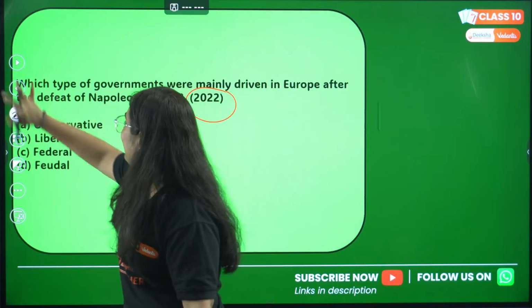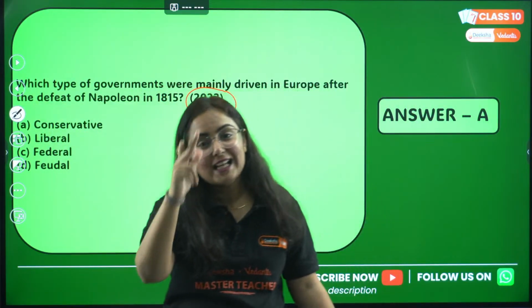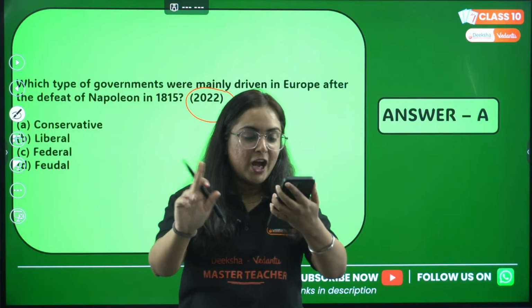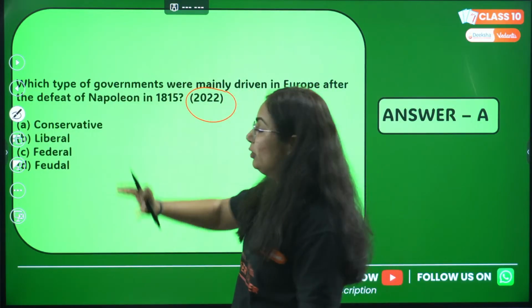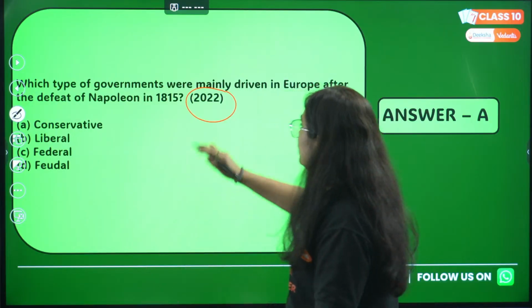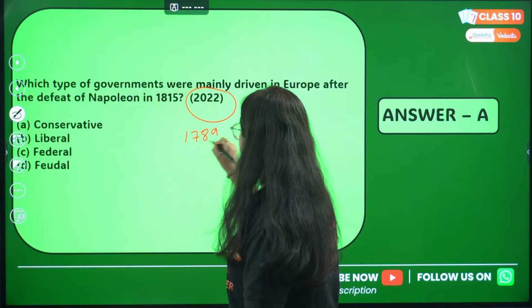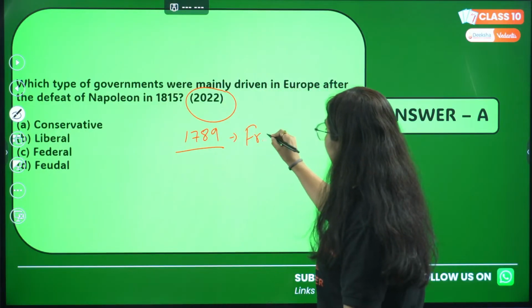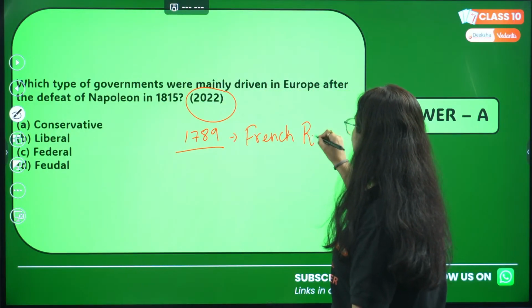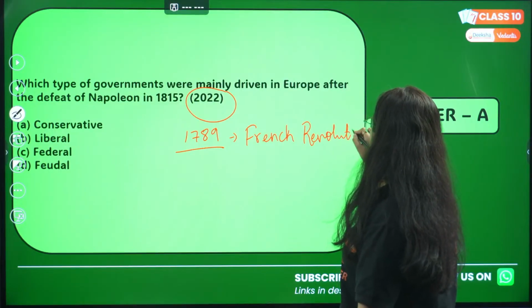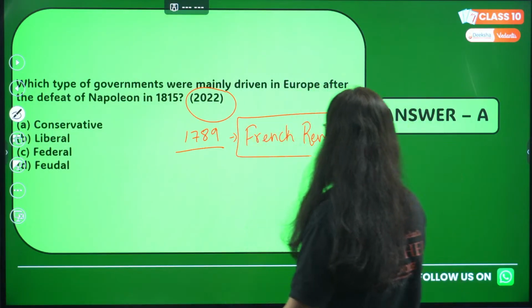Yes, Dipti, you're very much correct because it's conservatives, not liberal. Rohit, don't get confused. Let me tell you the sequence of everything. So in class 9th, you started with the French Revolution. You have seen that this revolution was done by liberal revolutionaries.